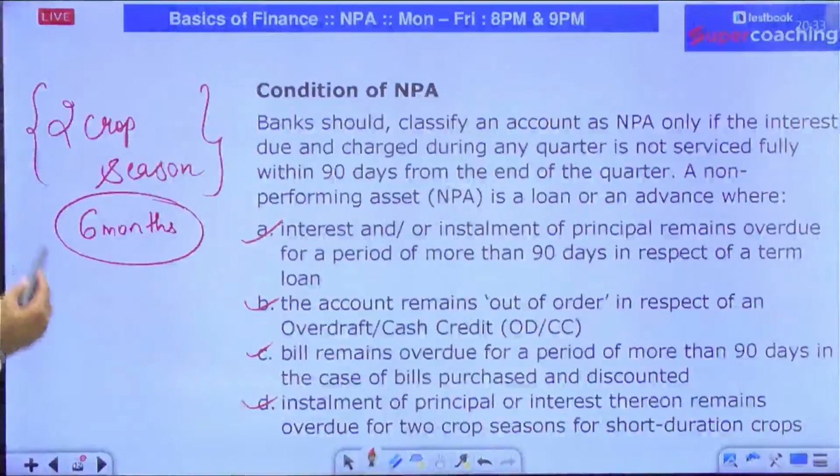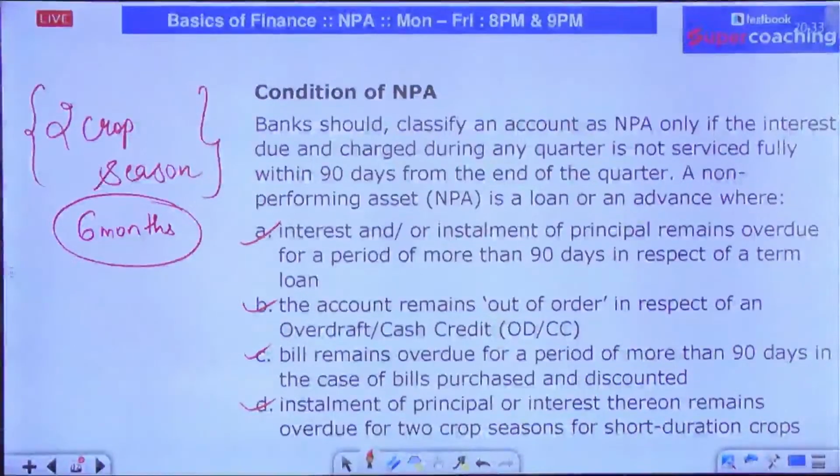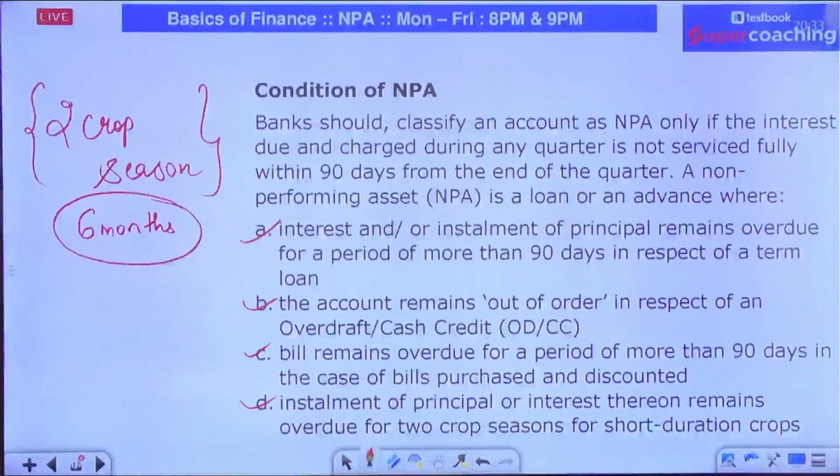So the 90 days formula is not applicable on borrowing which is done for crop cultivation. In case of crop cultivation, there is a standard, that is 2 crop seasons. If you have not paid any installment, principal or interest or both, for 2 crop seasons, then it will be declared as NPA.